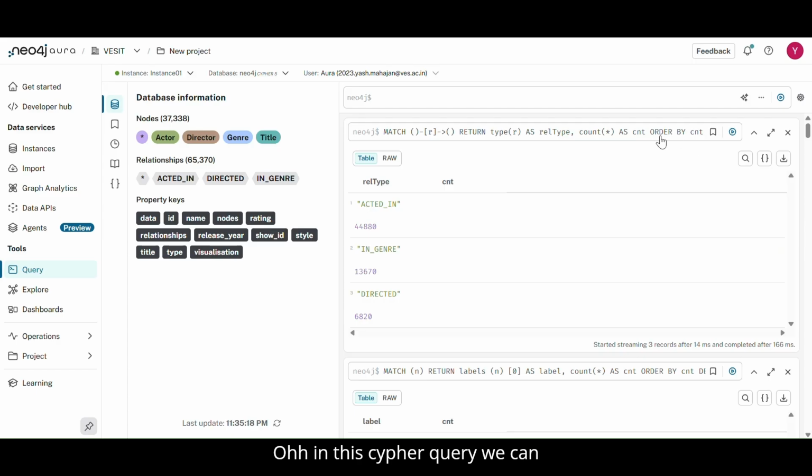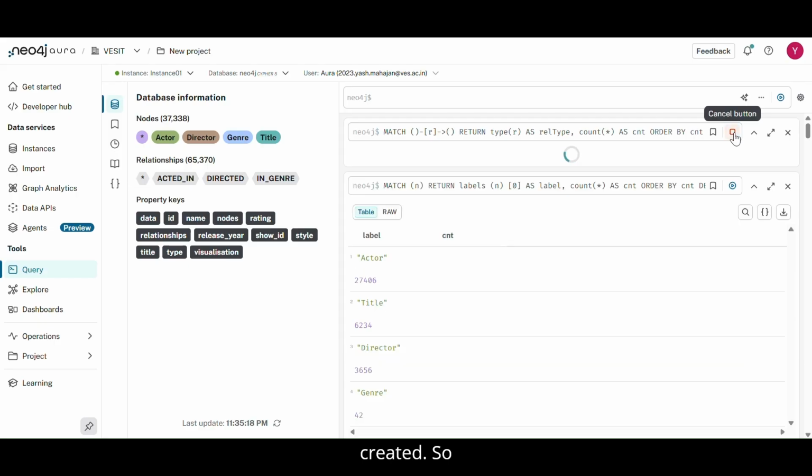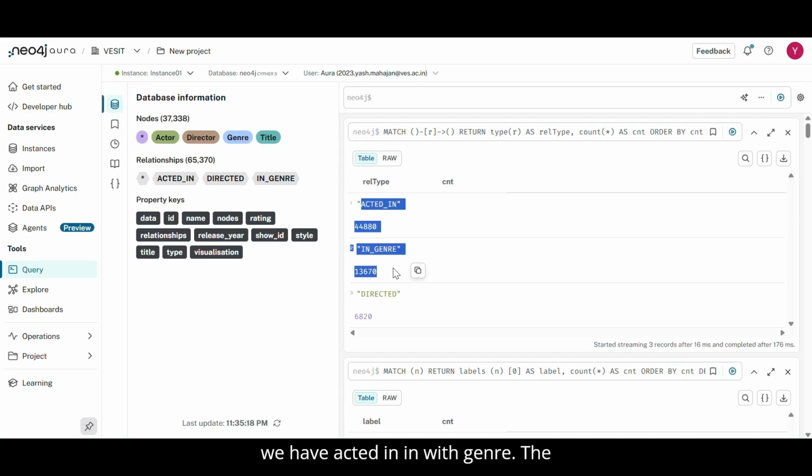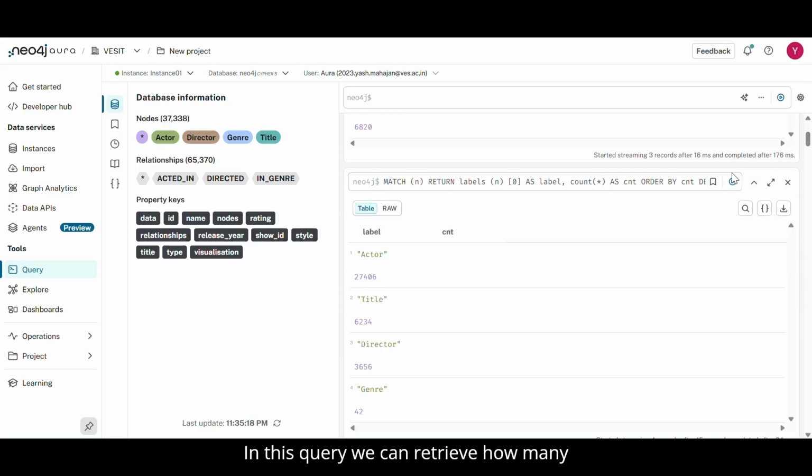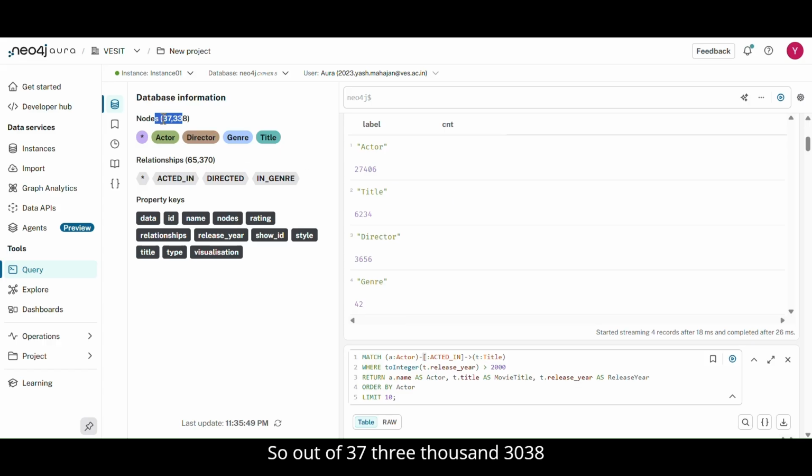In this Cypher query, we can retrieve the number of relationships and type of relationship which we have created. So we have acted in, which genre the movie is, and directed by whom, and how many relationships are there in each. In this query, we can retrieve how many total nodes are there in our database. So out of 37,338 nodes, we have 27,406 as actors, 6,234 as title, and the remaining as director and genre.